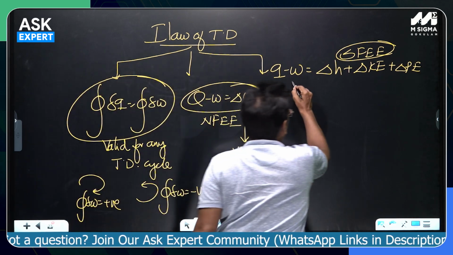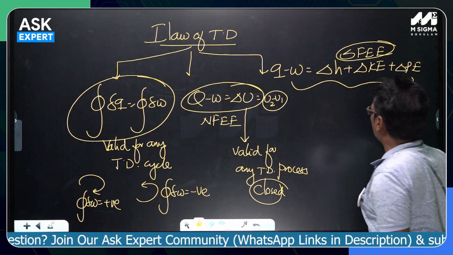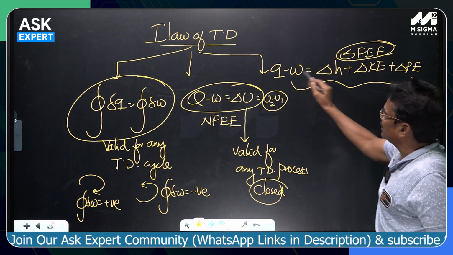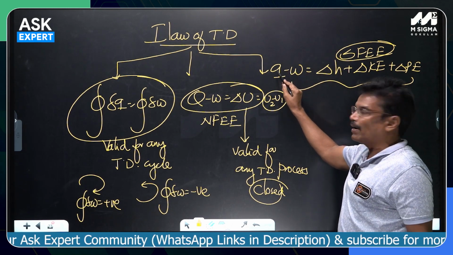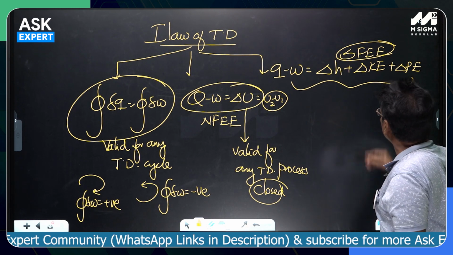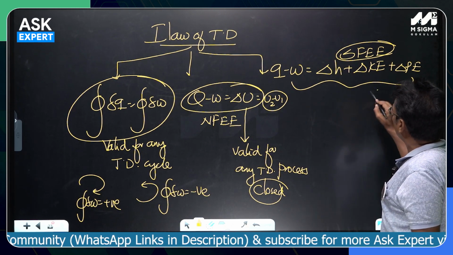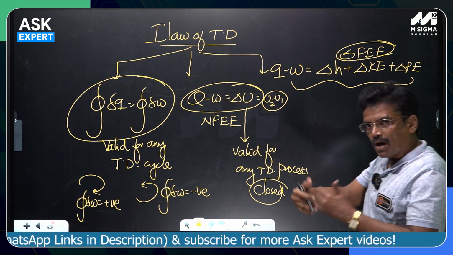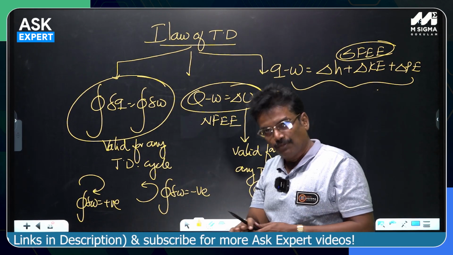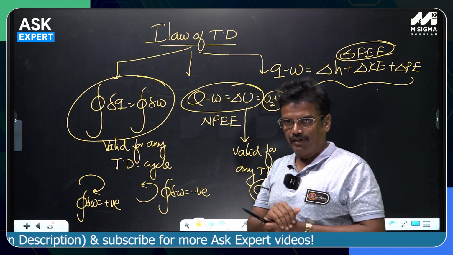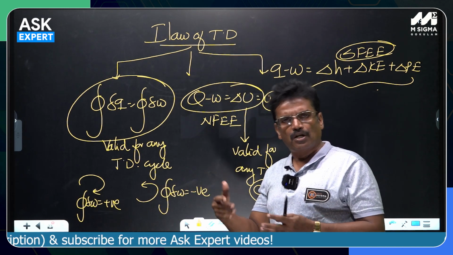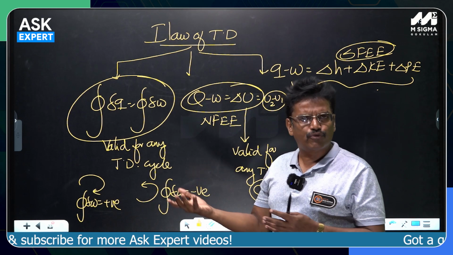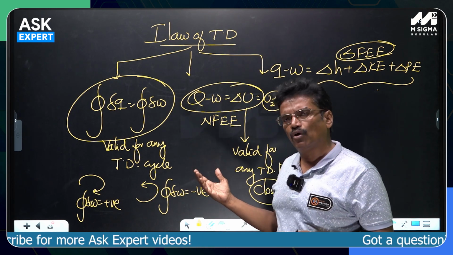When you come to this equation, which is called the steady flow energy equation, again this is the sign convention where the heat supplied, this is the work done by the open system. What is the steady flow energy equation? It is for an open system. Whenever there is a mass entering, mass leaving, there must be a mass entering and there must be a mass leaving. Like a turbine, compressor, pump, nozzle, throttle valve, diffuser, for all kinds of the steady flow open systems, this